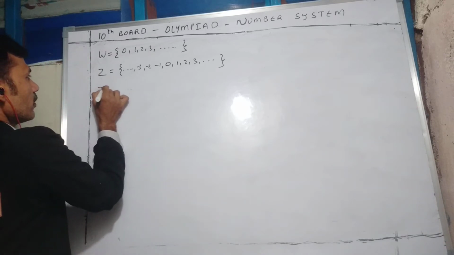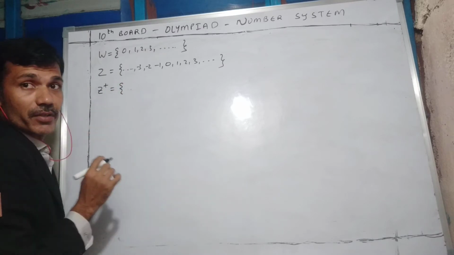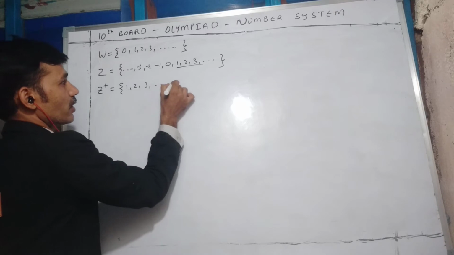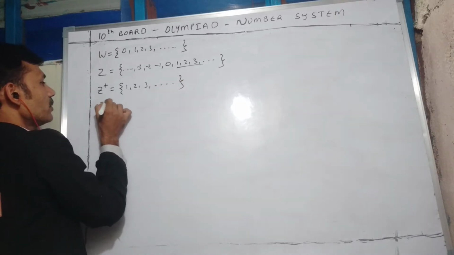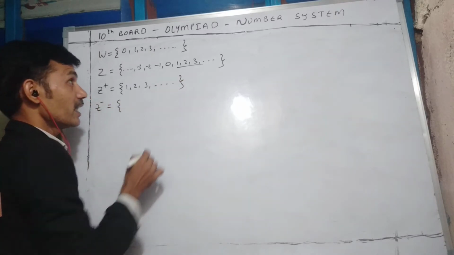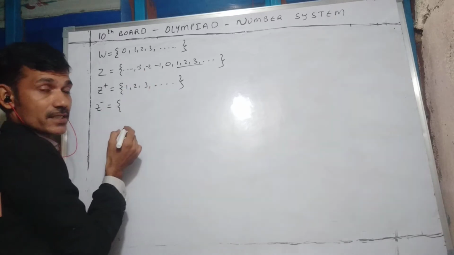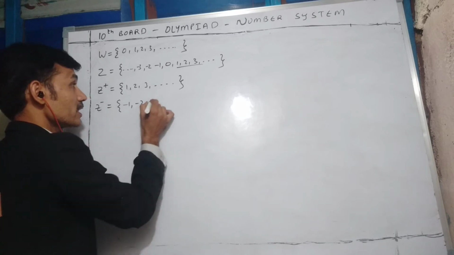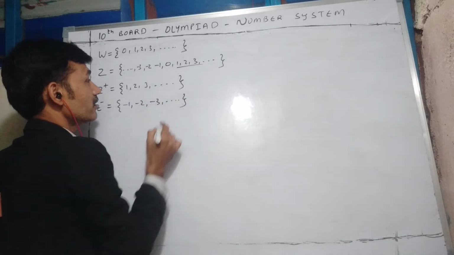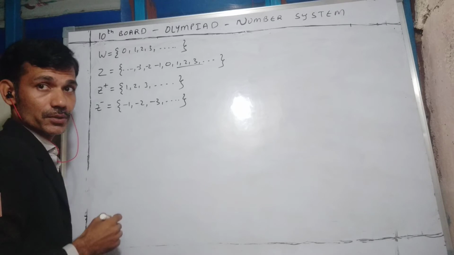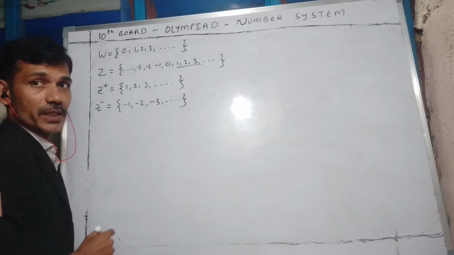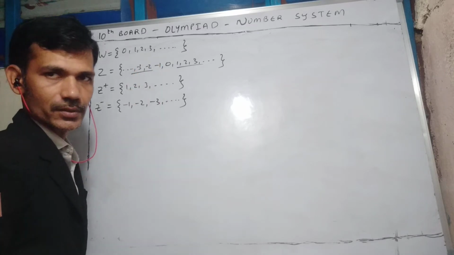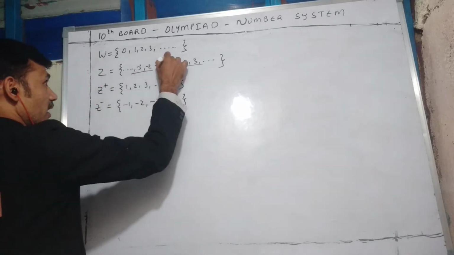If we say positive integers, then we have to take the positive natural numbers like 1, 2, 3, and so on. If I say negative integers, Z minus, then I have to take negative natural numbers like -1, -2, -3 and so on. So 0 I can't take in positive integers or negative integers because it is neither negative nor positive.